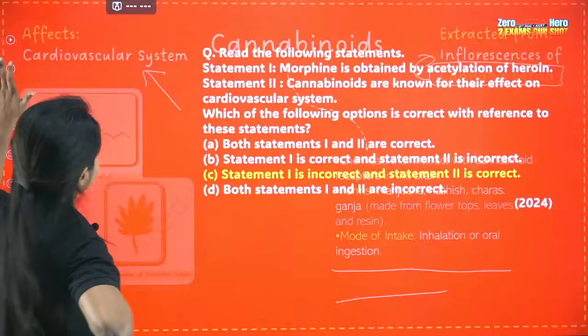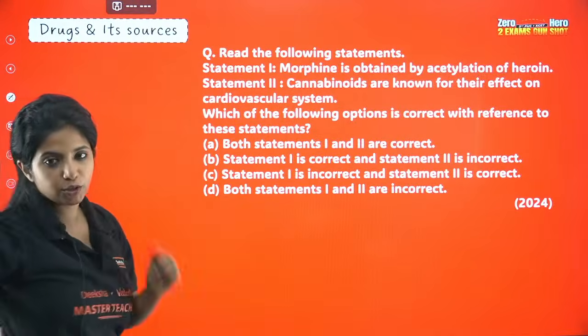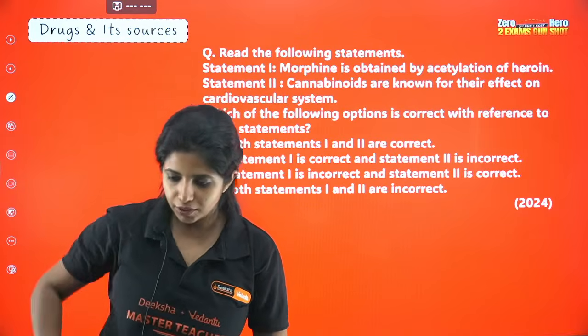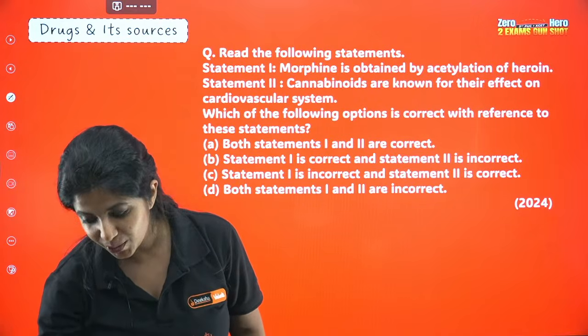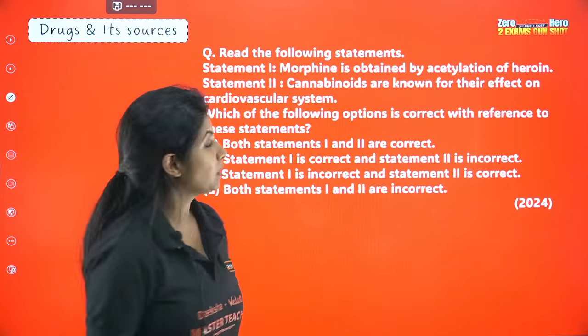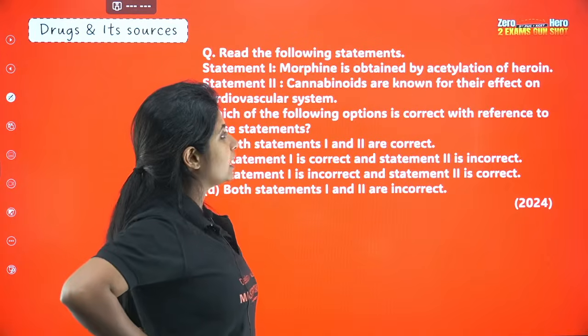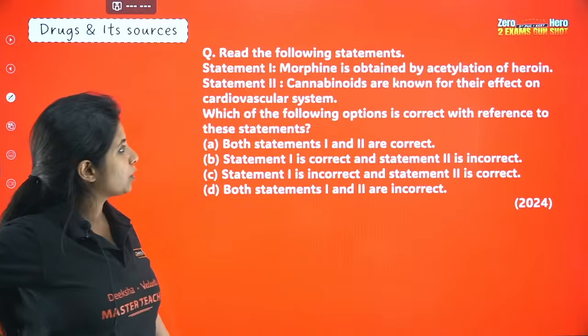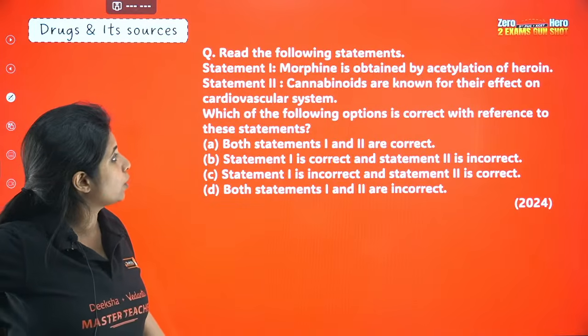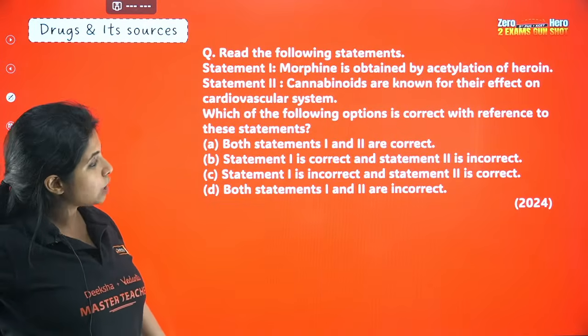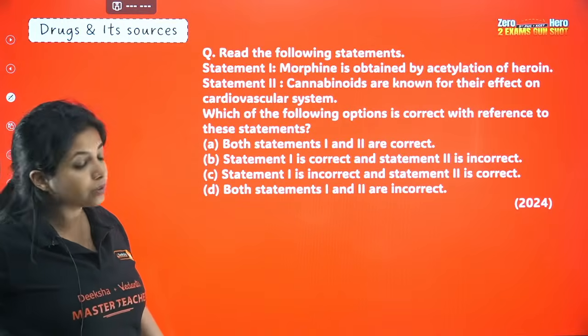Okay, so over here I showed you the answer, but you can still try. Statement number 1, morphine is obtained by acetylation of heroin. Statement number 2, cannabinoids are known for their effect on the cardiovascular system. Which of the following options is correct with reference to these statements?